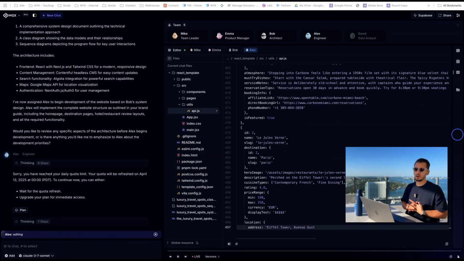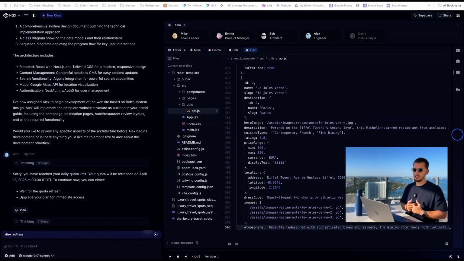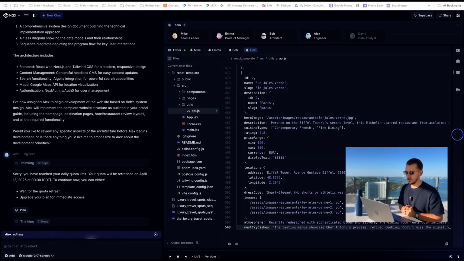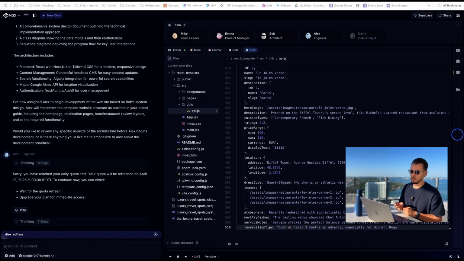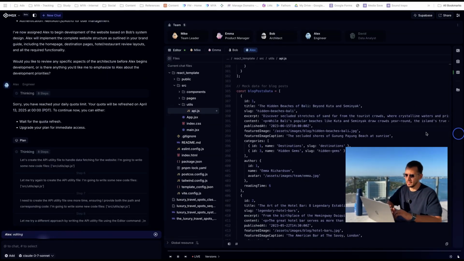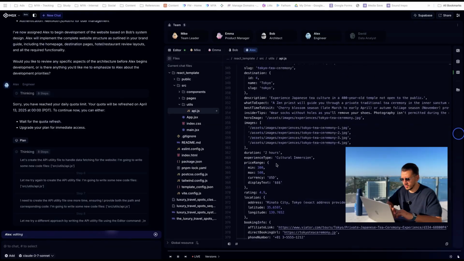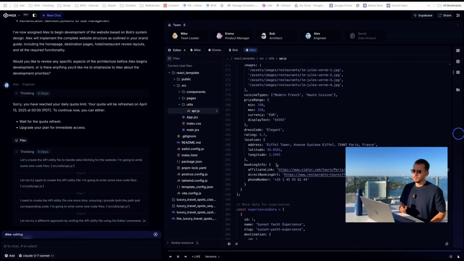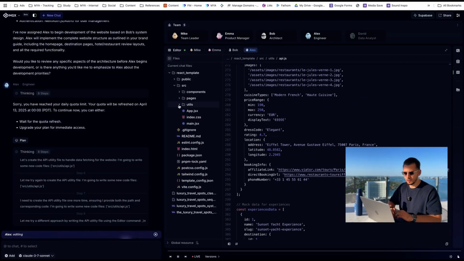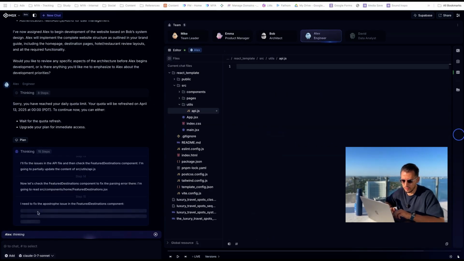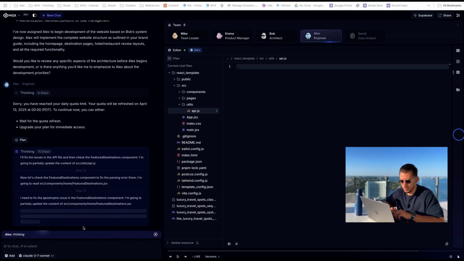So this is by far the tool that has taken the longest to get anything done. We're now over 30 minutes in total. Now it seems like Alex is getting hung up already. This is kind of disappointing because we waited so long to get to this point, and now we don't even know, will he ever finish the product the way we wanted it to be? It looks like we're still fixing some parsing issues, which is normal. We'll always get a couple of bugs, and then usually we'll go and fix those.